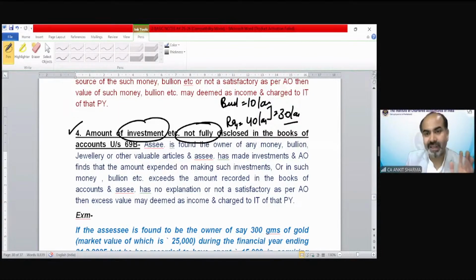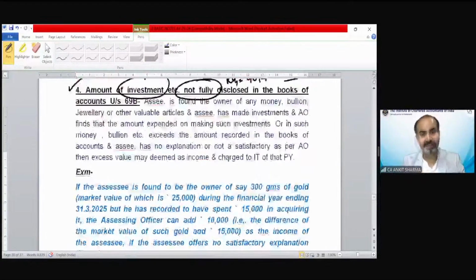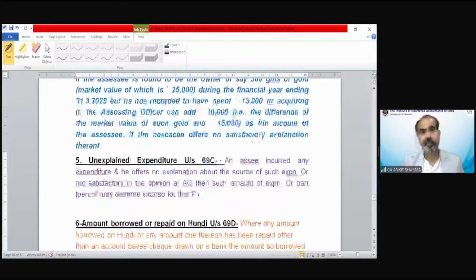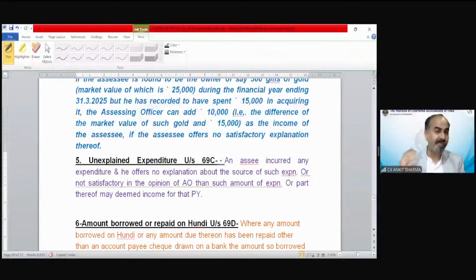So in all these cases, the year in which the government finds it would be treated as the previous year, and the earning year would be the year to which that investment relates. The example is also here. Now, the fifth point is interesting. This is slightly different from the above 4 points. The above 4 points were discussing income, and now this discusses expenditure.